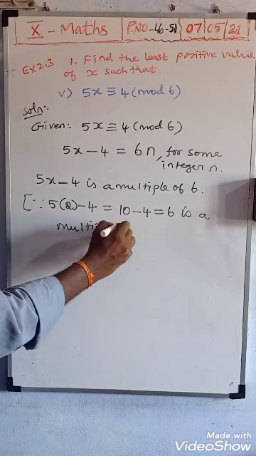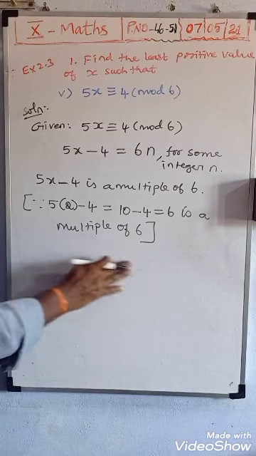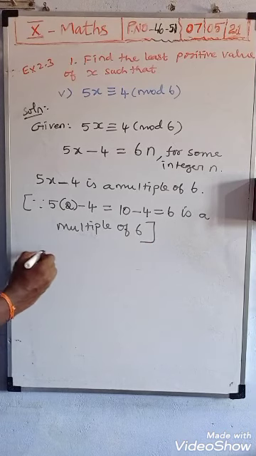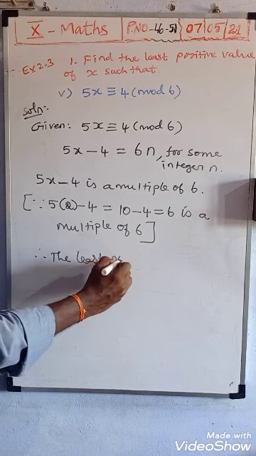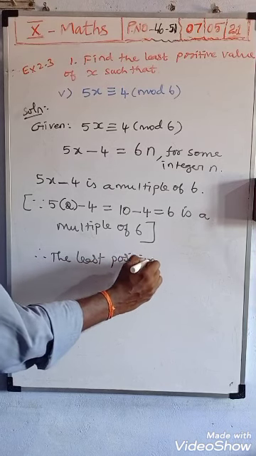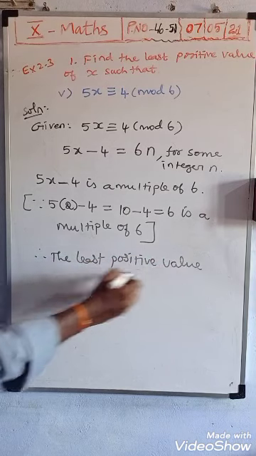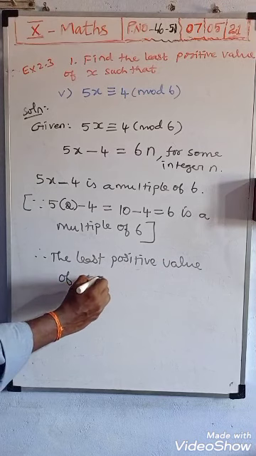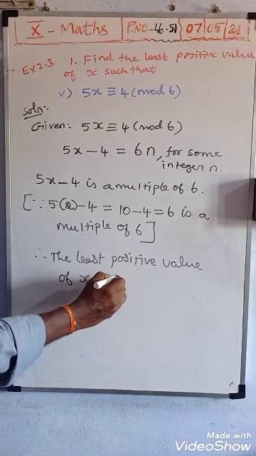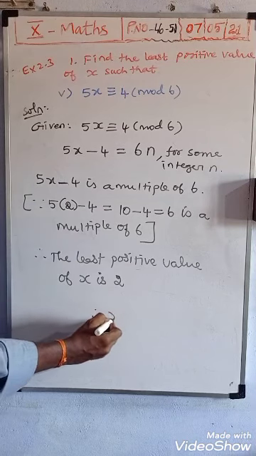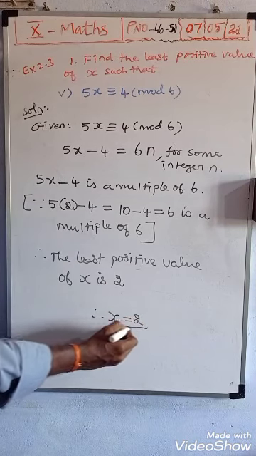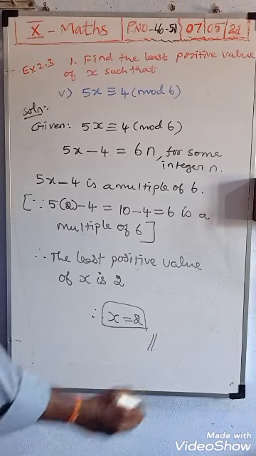Therefore, the least positive value of x is 2. Instead of x you substitute 2 only, and we will get the answer. Therefore x is equal to 2. Okay, the answer is 2.